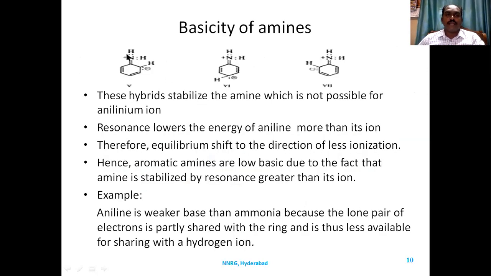If you see here, nitrogen is getting a positive charge. So it is getting three structures: one with a negative charge at the ortho position, the para position, and the other ortho position. These are the structures. So these resonance hybrids stabilize the amine, which is not possible for the anilinium ion. When you compare amines and ammonium ions, ammonia and ammonium ions, if the salt is more stable, then it is a strong base. If the salts are not stable, they are weak bases.